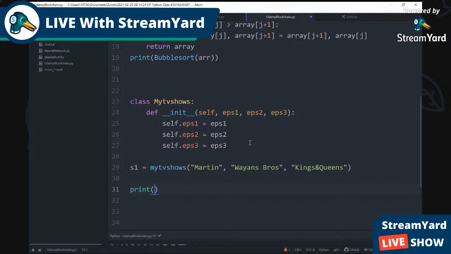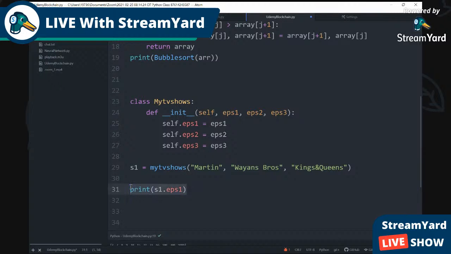We initiate the variable S1 here, so we're gonna put S1 and then dot EPS1, because that's supposed to be Martin. That's episode 1. Episode 2 is Wayne Brothers. Episode 3, because we already initiated that variable with MyTVShows.